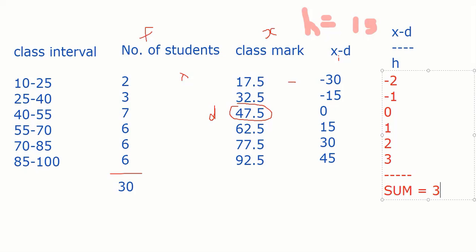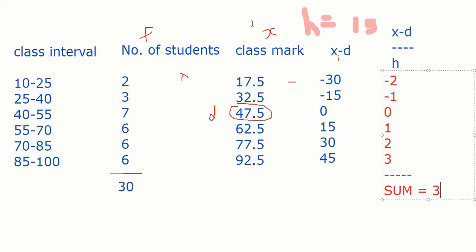Now what is the thing I have taken? I have taken my h as 15, everybody, right? Yes, sir. Now let me tell you one thing so that you get it very easily.